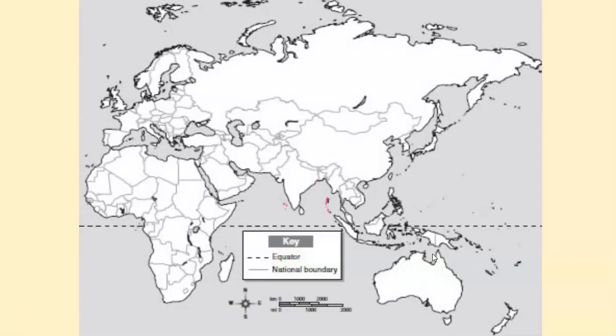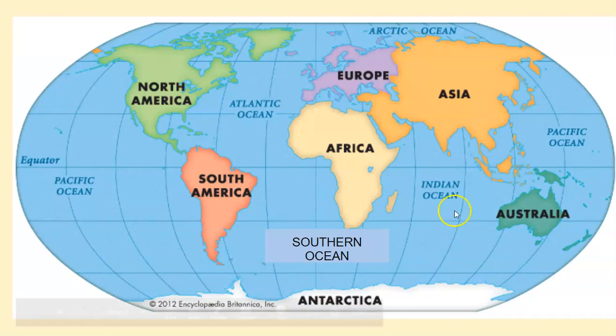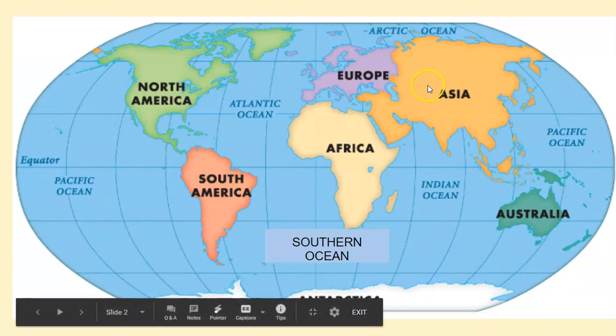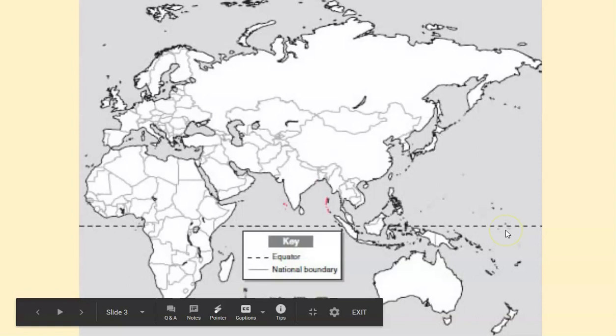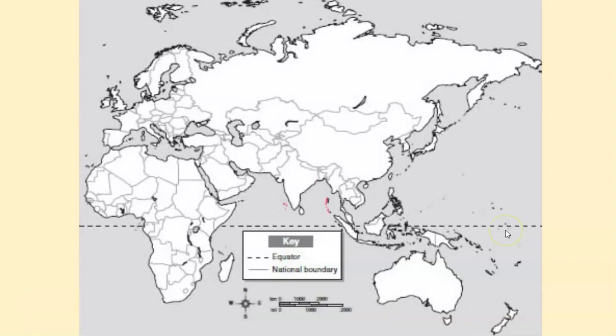Not only do you need to know what the world looks like, but most everything that we have is focused on the Eastern Hemisphere. So we go from looking at the world to looking at just this half of the world. And as we're looking at the Eastern Hemisphere, countries that we really should focus on here are India, China, and then there are going to be questions about Europe. You will have maybe a question or two about Africa, but most of the questions will focus on Europe, and then most of all India, China, and Japan.